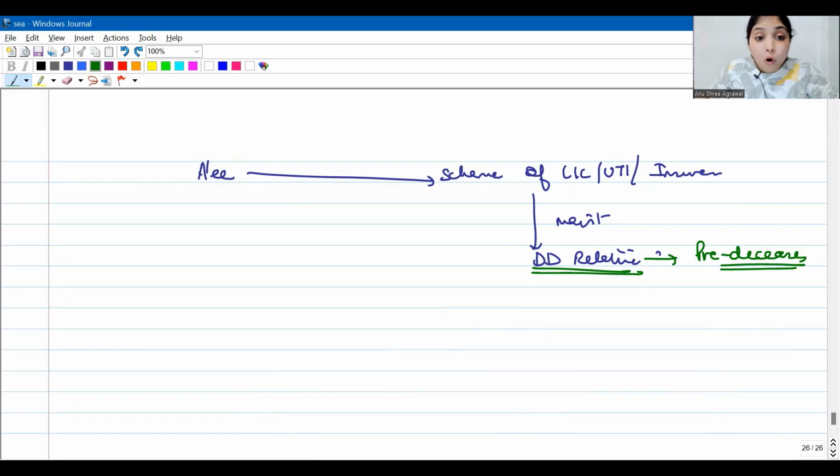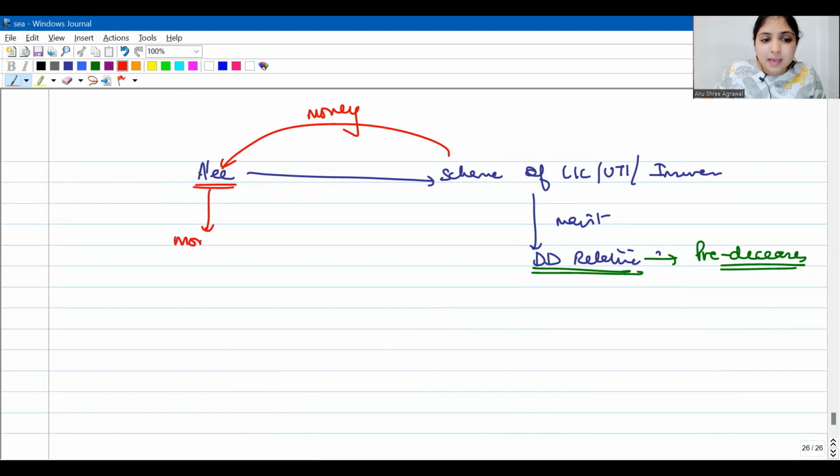So now all the money which the assessee has paid to the scheme, his money only, the scheme will return the money back to the assessee, guys. In such cases, there will be tax implication for the assessee. The tax implication is whatever money the assessee had deposited into the scheme all these years, that money will now be taxable for the assessee. This was the existing provision. I'm still talking about the existing provision, okay?